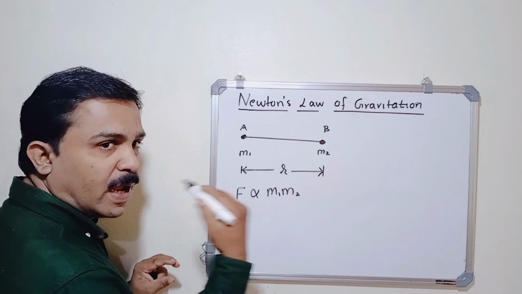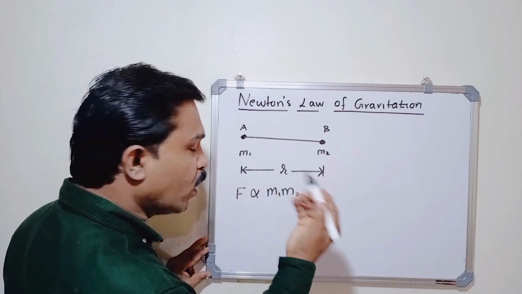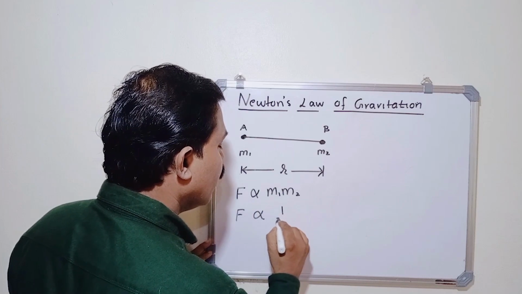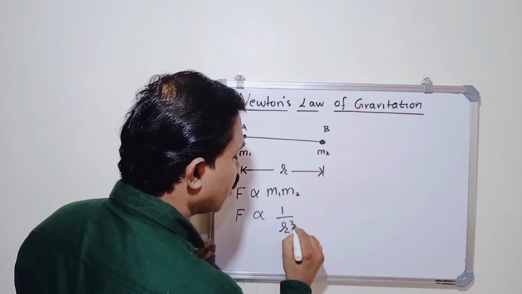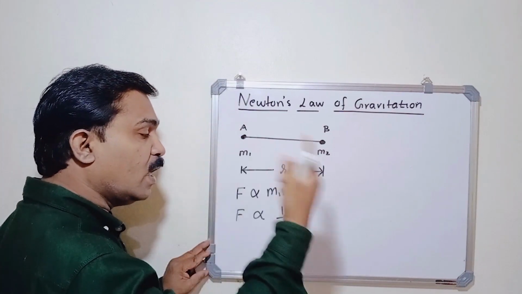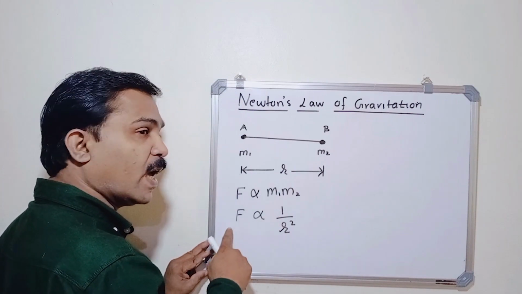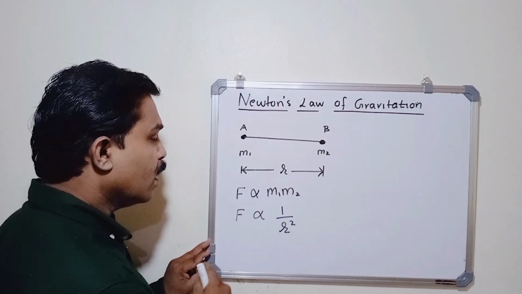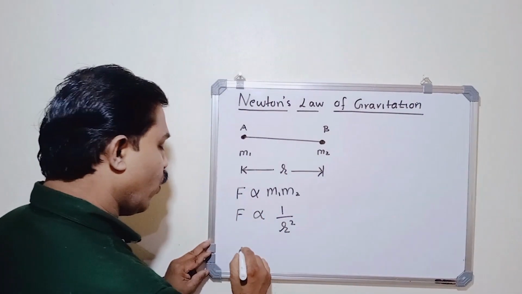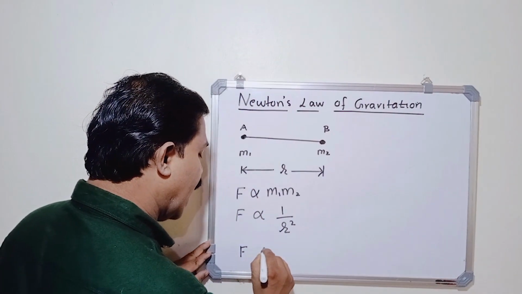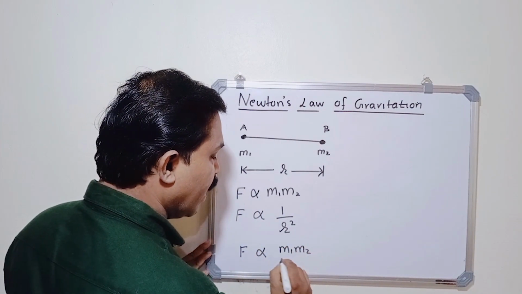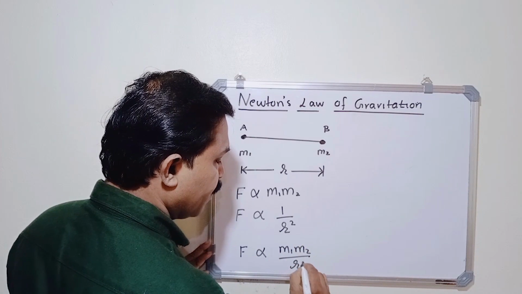How can we write this? By using the proportional sign, F is directly proportional to 1 by r square, because F is inversely proportional to r square. By combining these two equations, we can write F ∝ m1 m2 divided by r square.